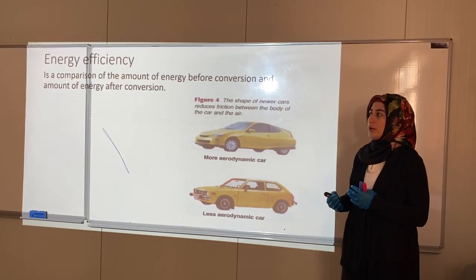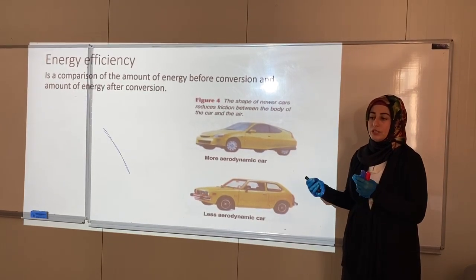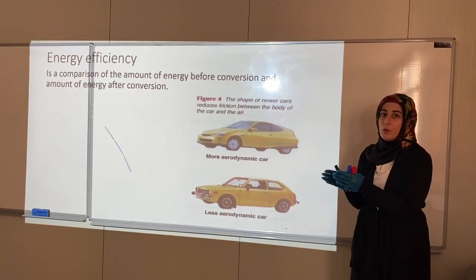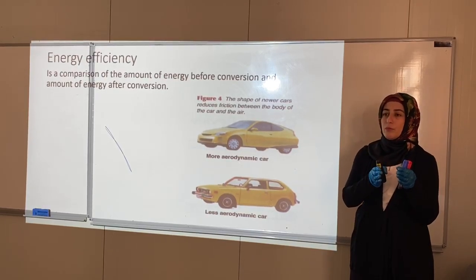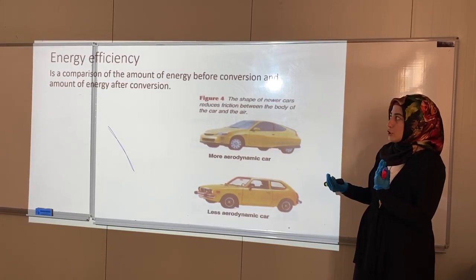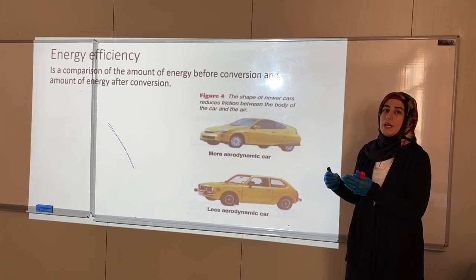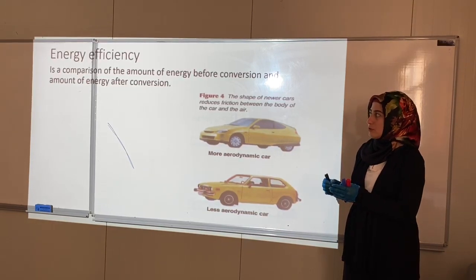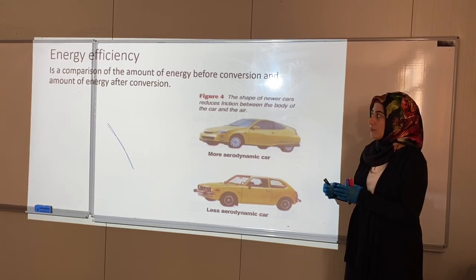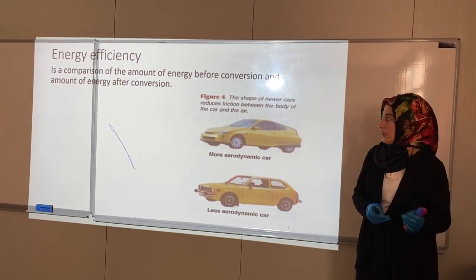For example, we have to compare the amount of electrical energy we have at the source and then measure it at the load. How can you calculate the efficiency of this machine if a small amount of friction or a small amount of thermal energy is produced as useless energy? It means most of the energy is converted to usable energy.